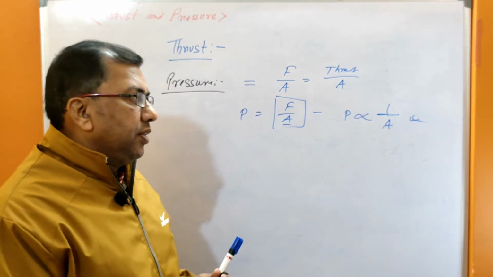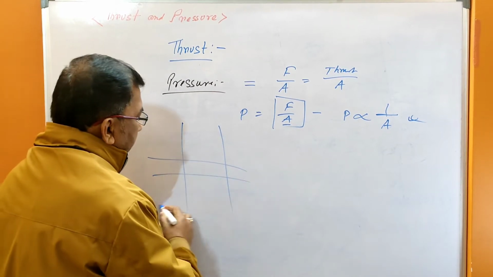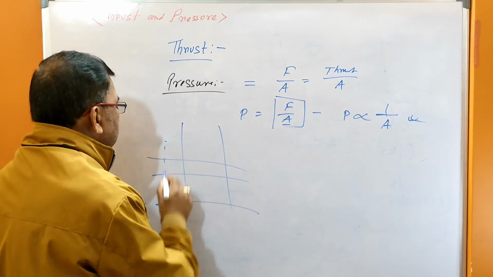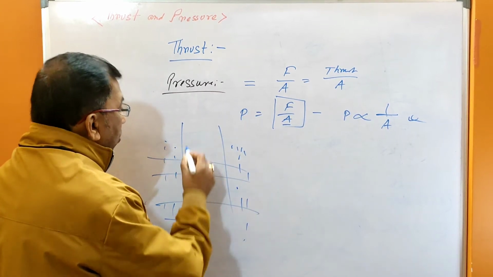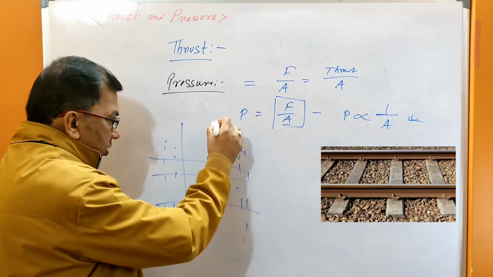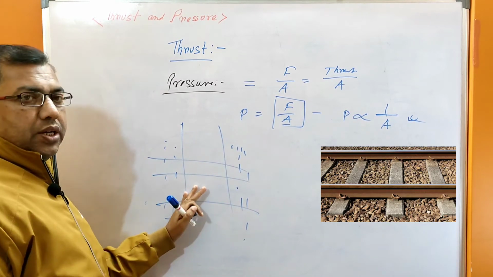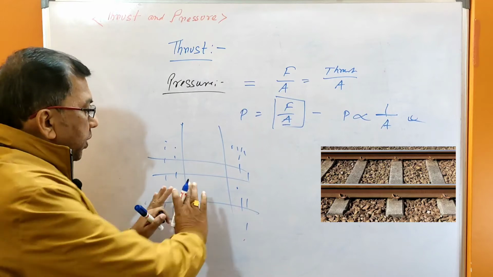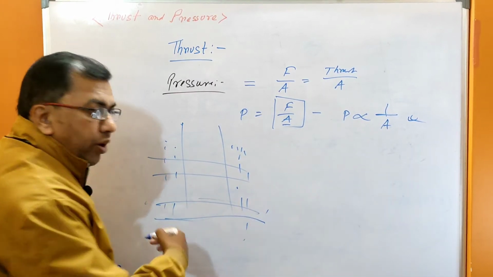On a railway track, we see wooden planks and stone chips. The weight of the rail is too high. It creates a pressure, and that pressure is spread everywhere so that the area is broadened.